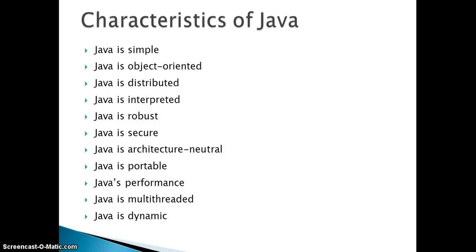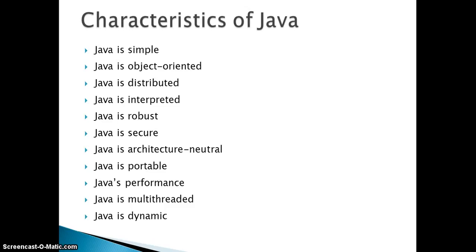So what are the characteristics of Java which made Java so famous? Java is simple and object oriented. Of course, we are going to discuss in detail what an object is. And it is distributed. It can distribute the work among different JVMs. JVM is nothing but Java Virtual Machine. Java is an interpreted high-level programming language.